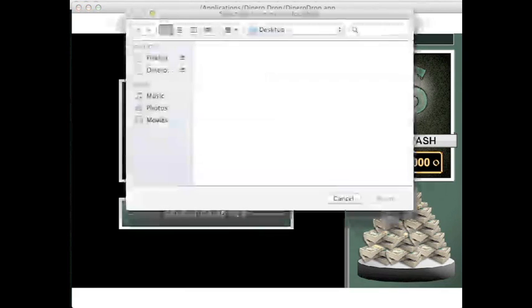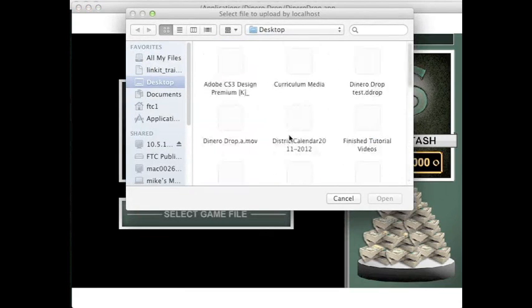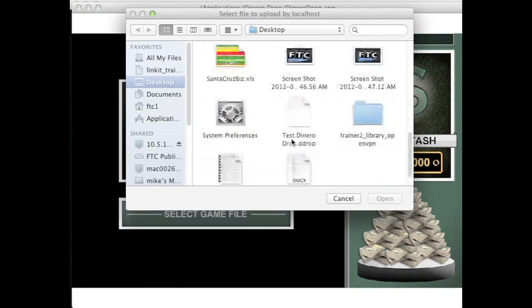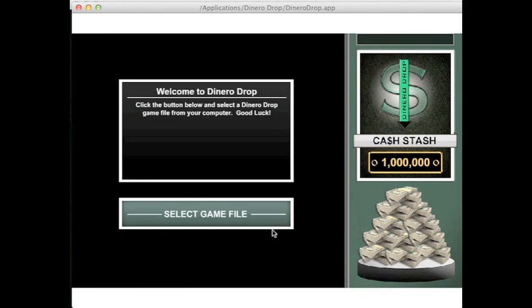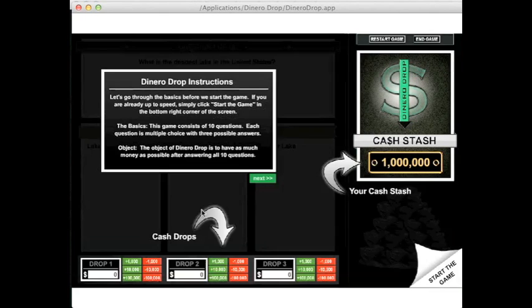This is going to allow me to browse for that game. I know that I named it Test Dinero Drop. I'm going to click on Open. And when I'm ready to actually play the game, I'm going to click on the Start the Game button. This now gives you some directions about the game itself. Basically, as I talked about before, there are up to 10 total questions per game, and the object of the game is to have as much money as possible after answering all 10 questions. So when you're ready to go, you can click on the Start the Game button.